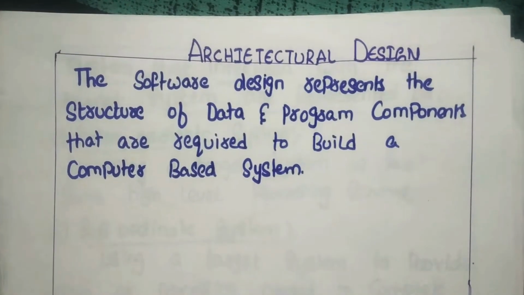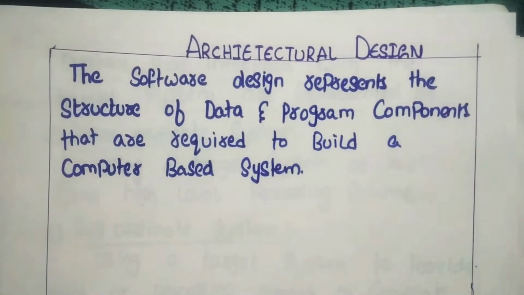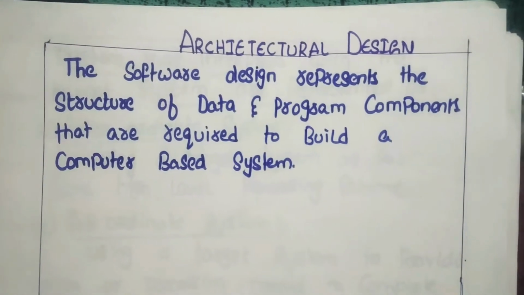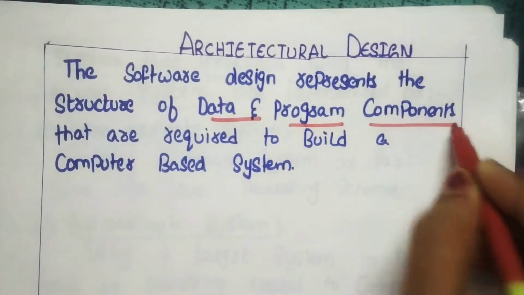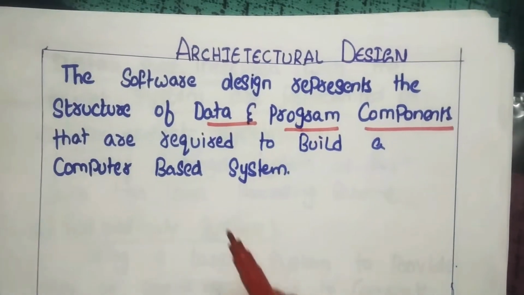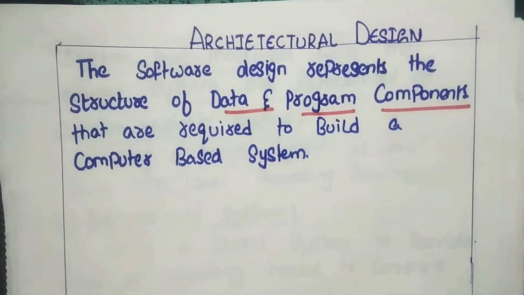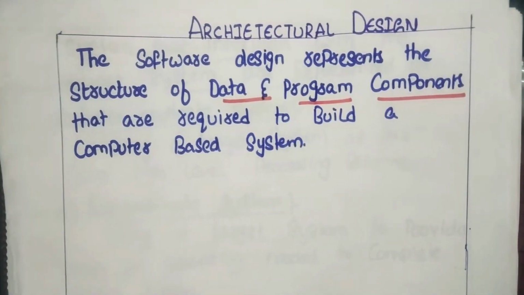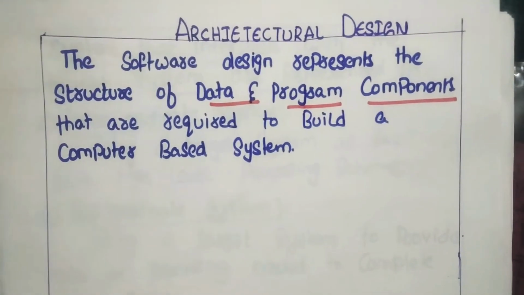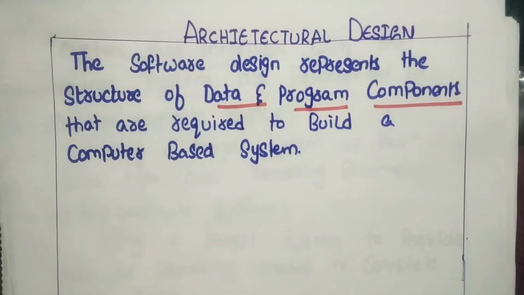Architectural design means, first of all, we need to know how we are designing the software. That design is represented in the form of the structure of data and program components. So why do we design the software? It should be represented in the structure of data and program components that are required to build a computer-based system.